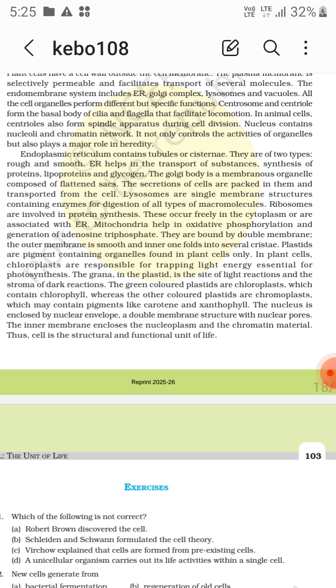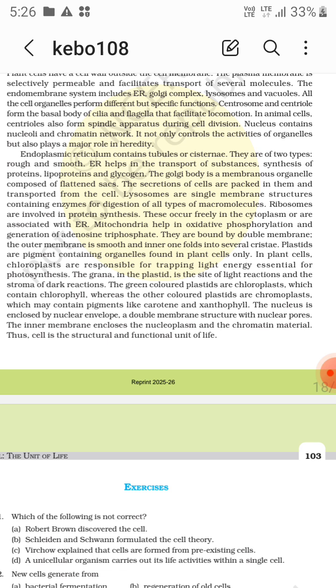The Golgi body is a membranous organelle composed of flattened sacs. The secretions of cells are packed in them and transported from the cell, right? The lysosomes are single membrane structures containing enzymes for digestion of all types of macromolecules.